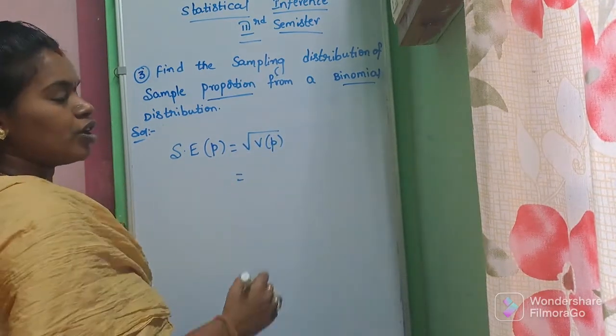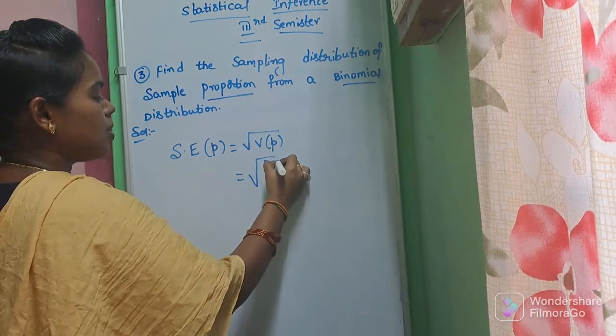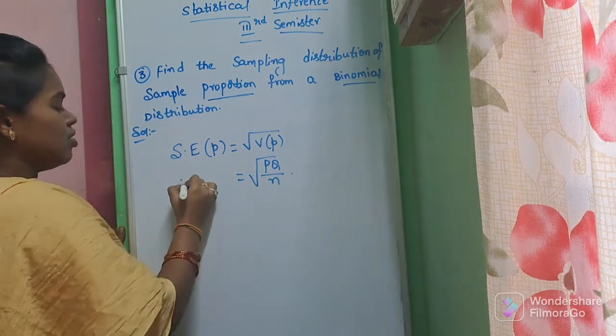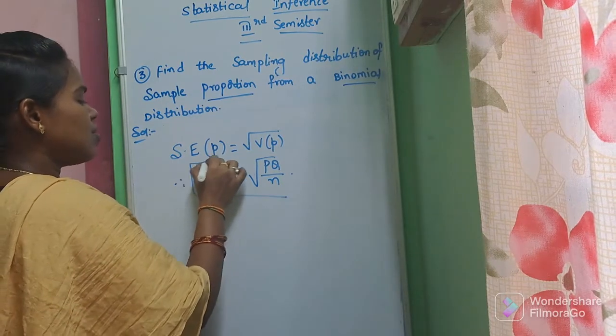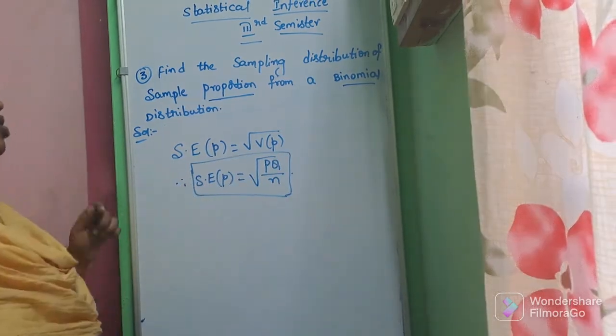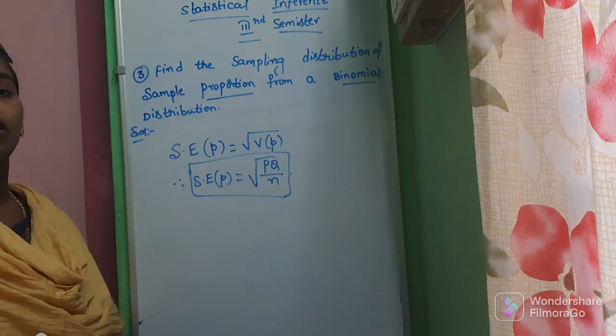The square root of the variance of p is root PQ by n. This is the final answer. This is the sampling distribution of the sample proportion from a binomial distribution.